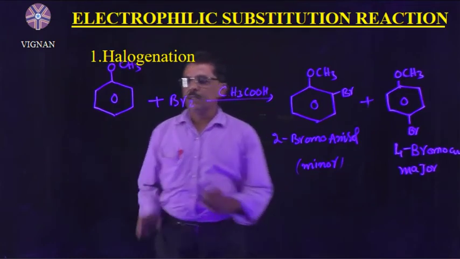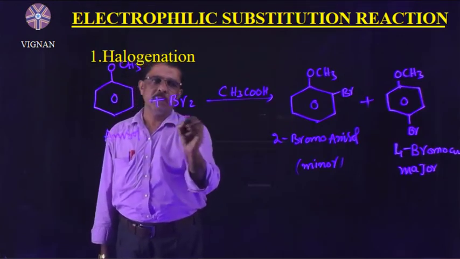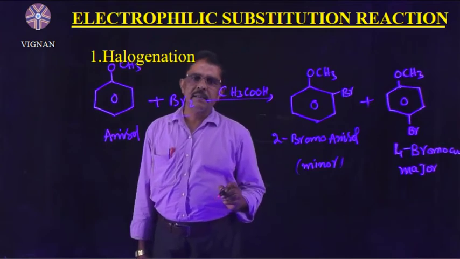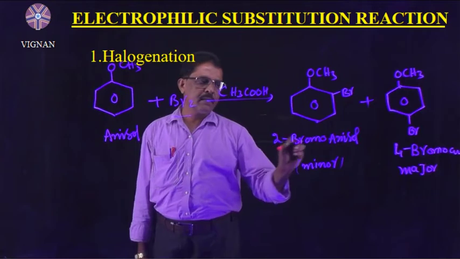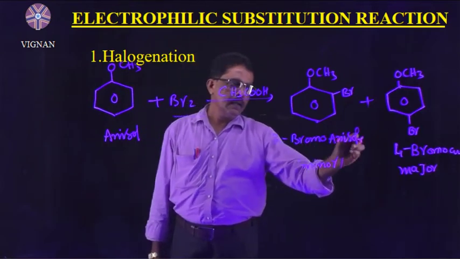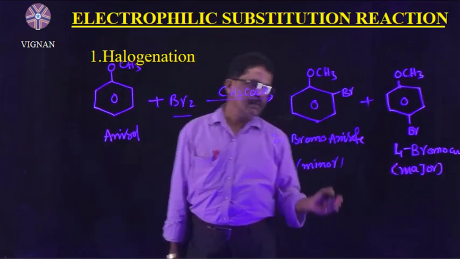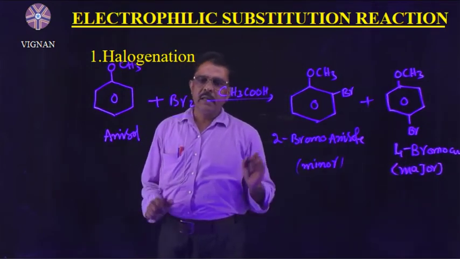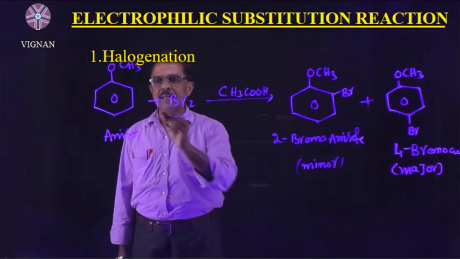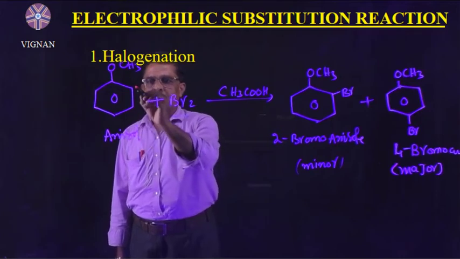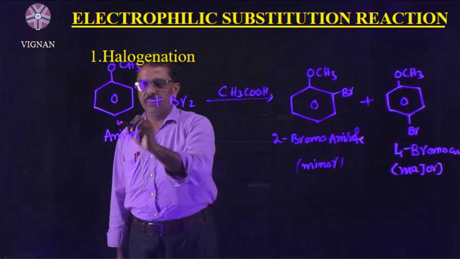So when anisole reacts with bromine in the presence of acetic acid, it gives two compounds. One is the minor compound 2-bromoanisole and the other is 4-bromoanisole. 4-bromoanisole is the major product. So here what will happen? The substitution takes place at the ortho position, that is the one-two position, or the para position, the fourth position.